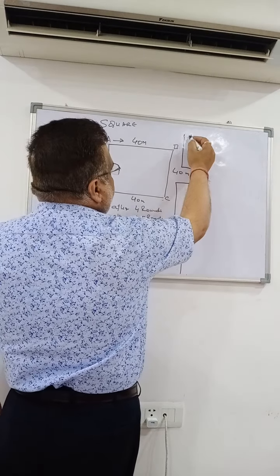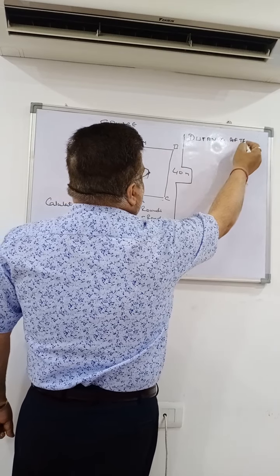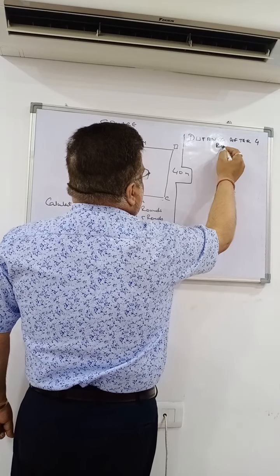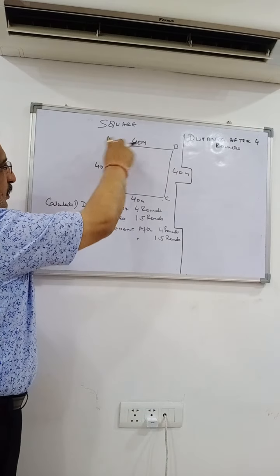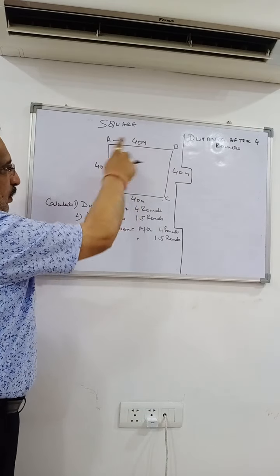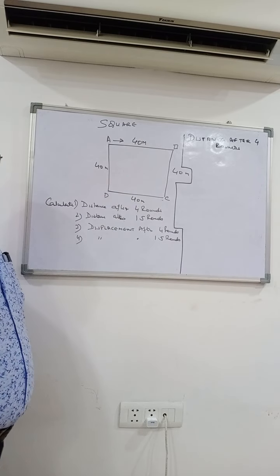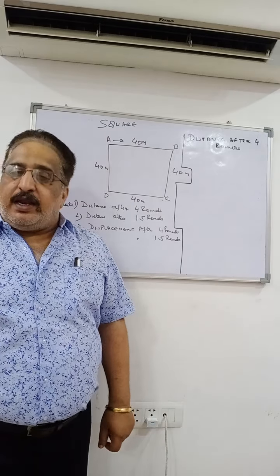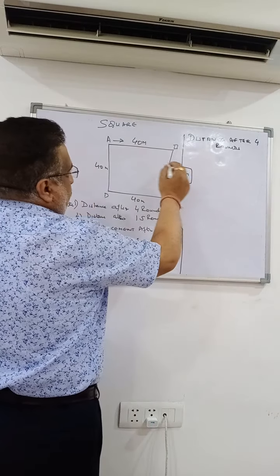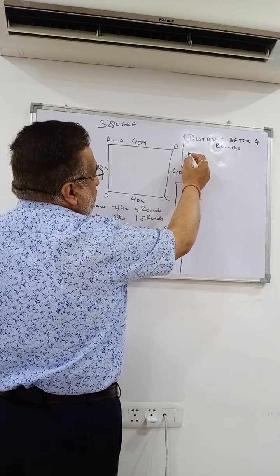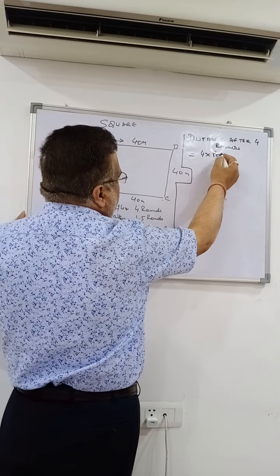Now, distance after 4 rounds. 1, 2, 3, 4. One round is equal to the perimeter of the square, and the distance is 4 rounds. So distance will be equal to 4 into the perimeter.